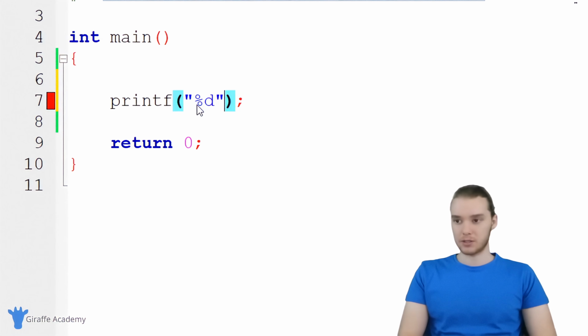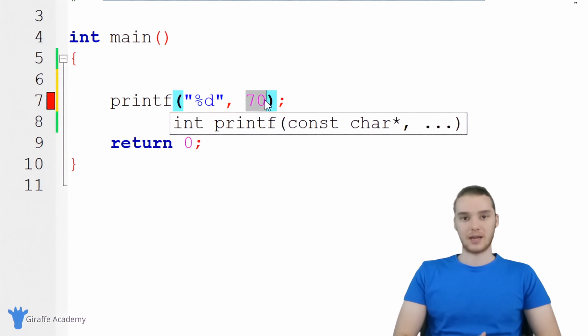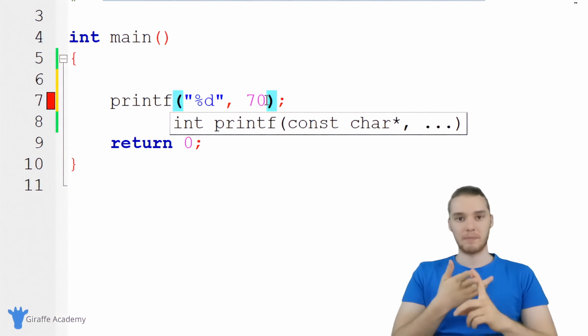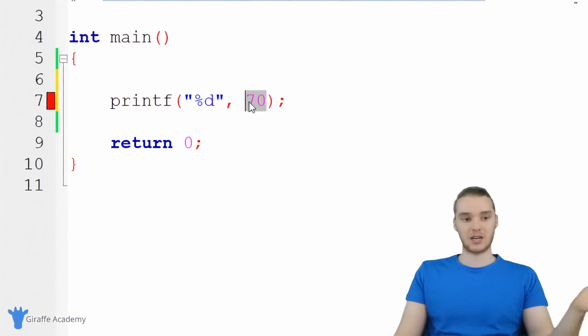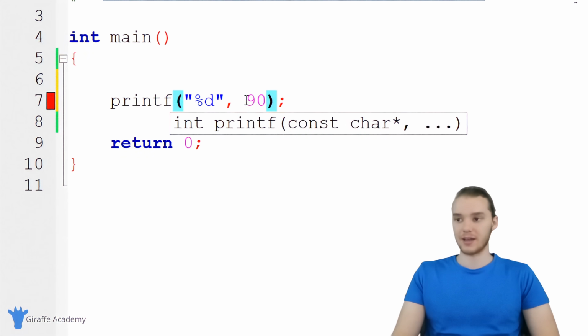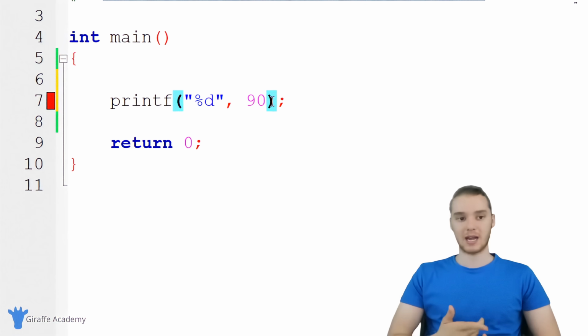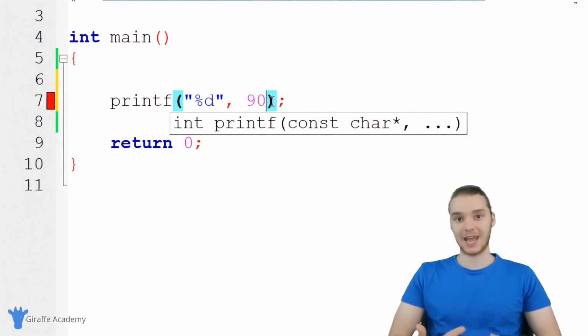If I was printing out a number too, like let's say I came over here and printed out 70, 70 is also considered a constant. So it's just considered to be a piece of information or a piece of data in our program that is sort of unchanging, right? So 70, this isn't gonna change. I mean, unless I physically came in here and changed it, this value is always gonna be 70 no matter what. I can't modify it unless I manually come in and modify it. So that's also considered a constant. But I would say for the most part, where this is gonna come in handy is obviously doing stuff like this, but creating constant variables, variables that can't change.